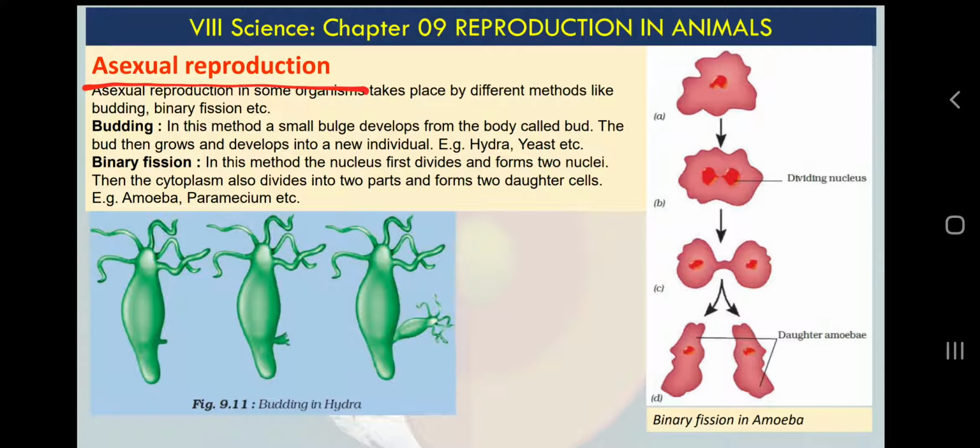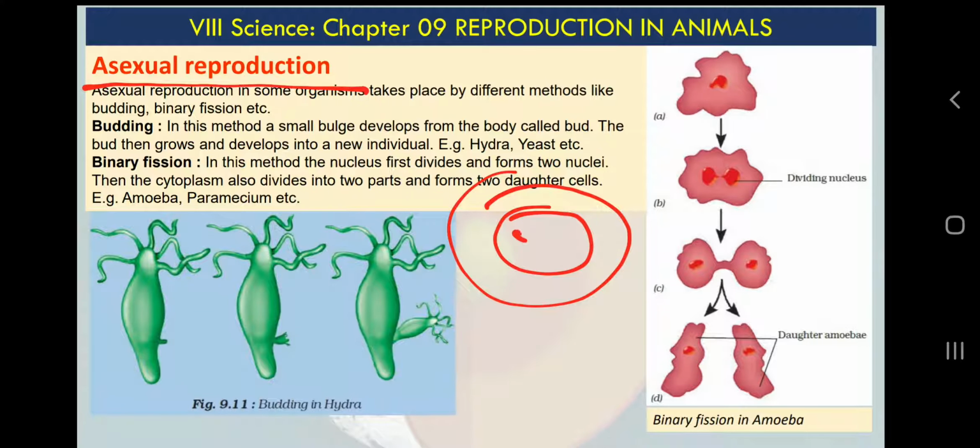One more thing about cells, again I will repeat that if you want to learn more about cells, you can refer to my previous video of chapter number 8 about cell structure and function. You can check in the playlist, or you can check in the description below. Now forget about the organism. If we talk only about cell, how will cell reproduce, how do we see more cells? Very simple. A cell will divide and it will make more cells.